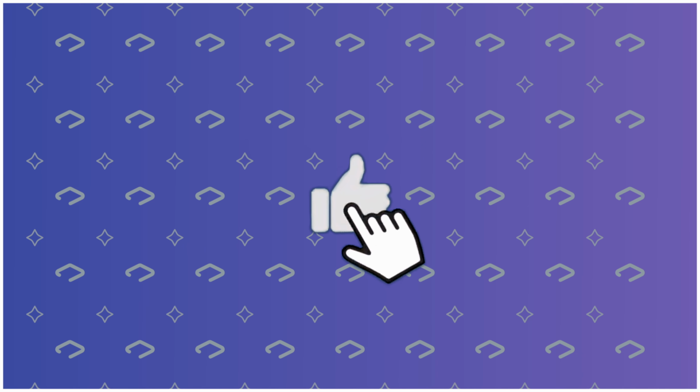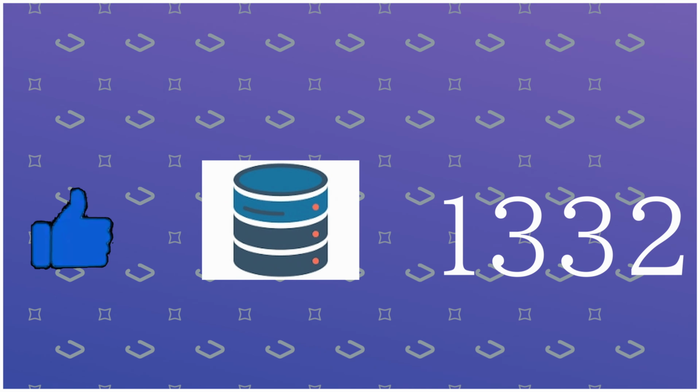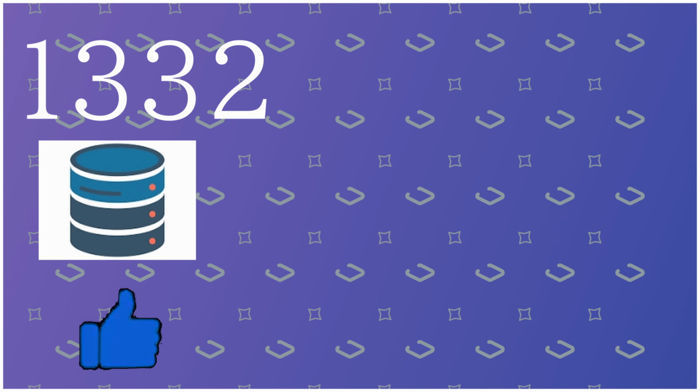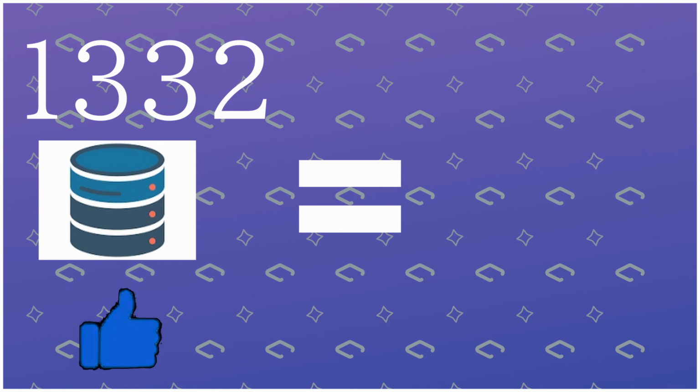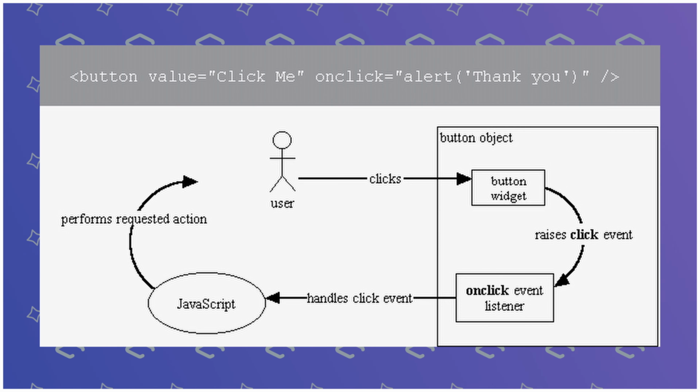Let's think about it. You hit like, the count goes up by 1. That's probably stored in the database. And if you were to revisit the web page, the like is still there. All these things that just happened all happened because the button was clicked. An event was handled. The event in this case was the button click.